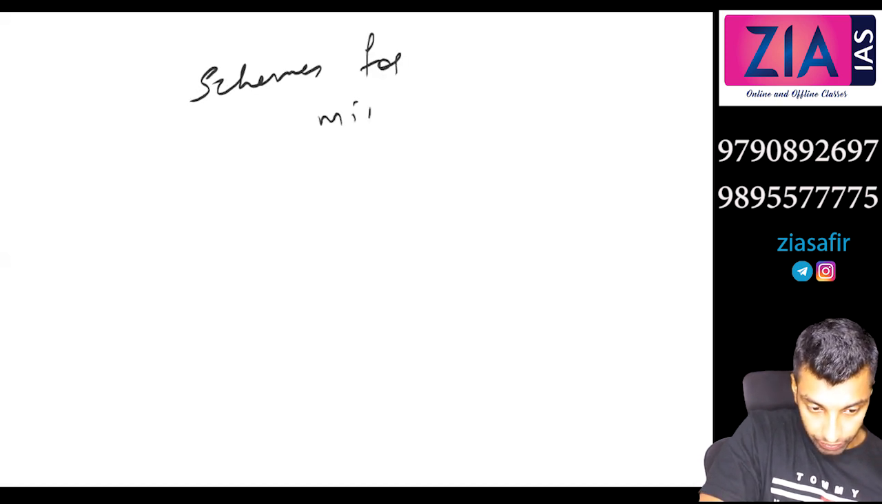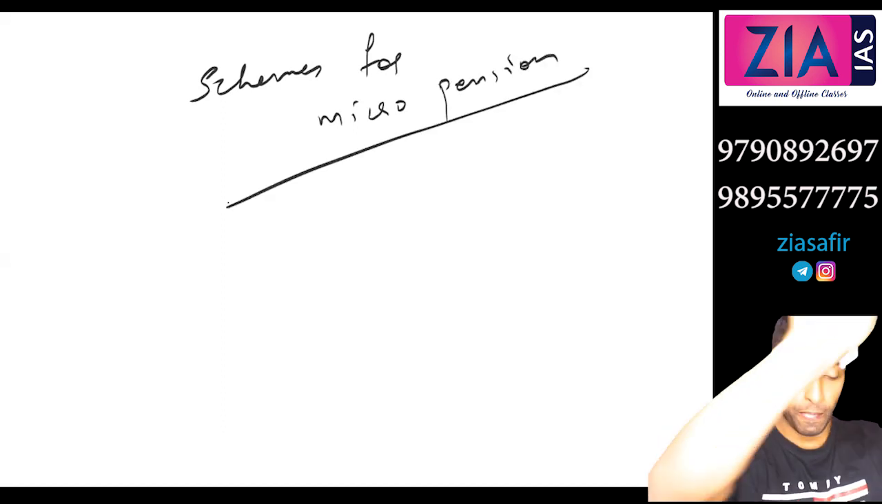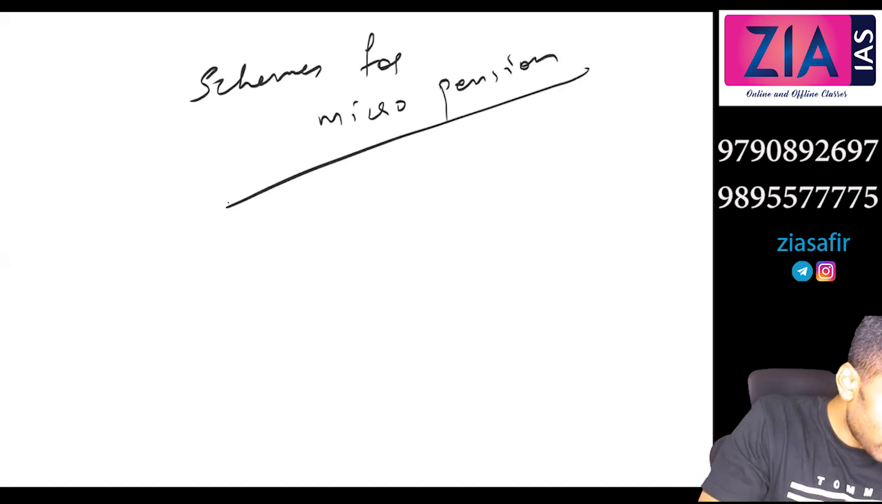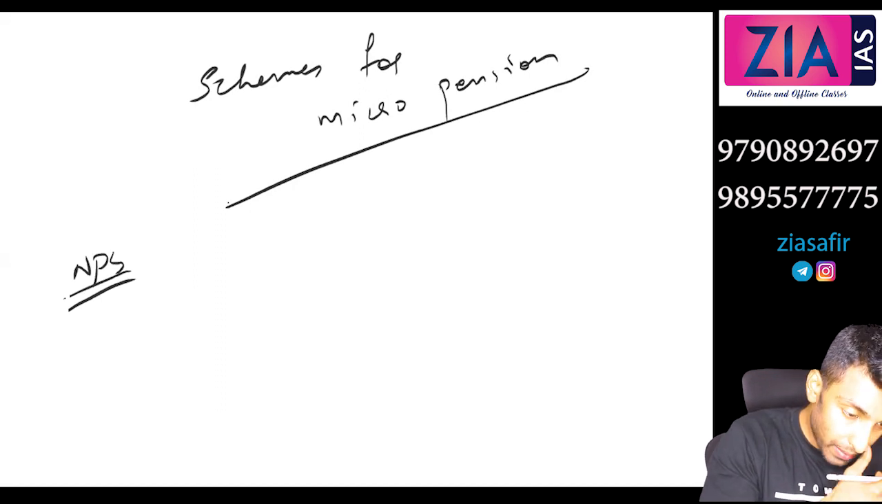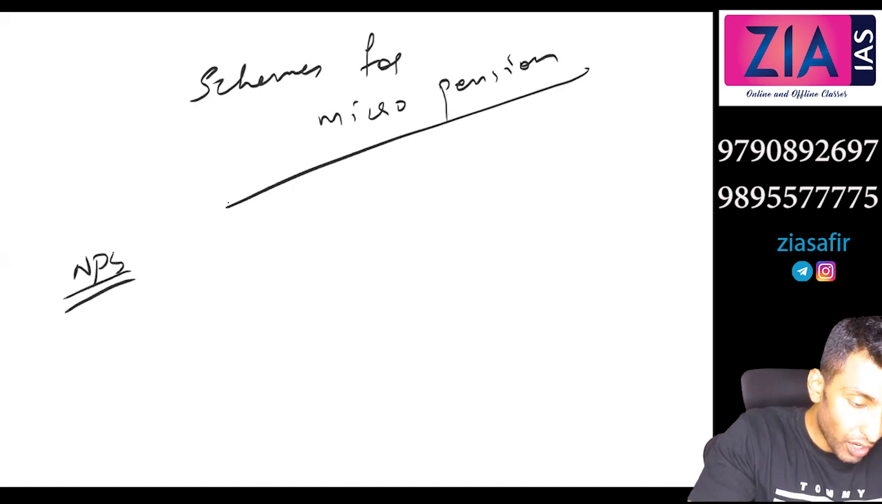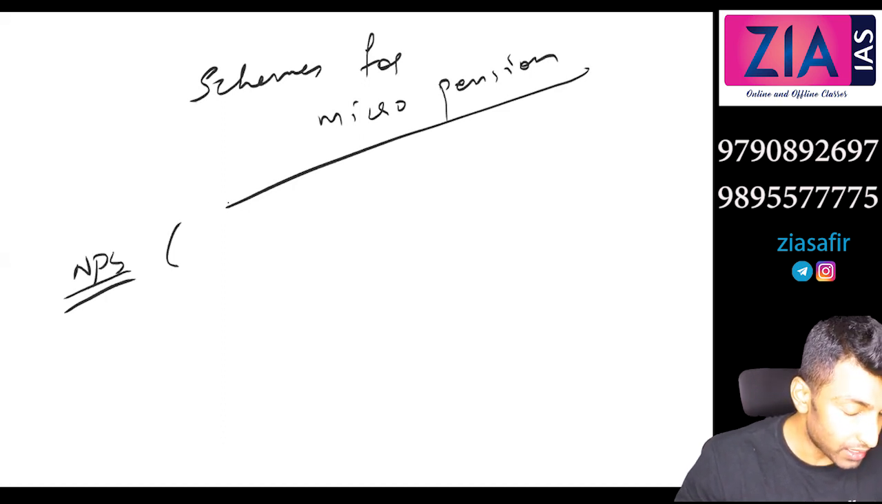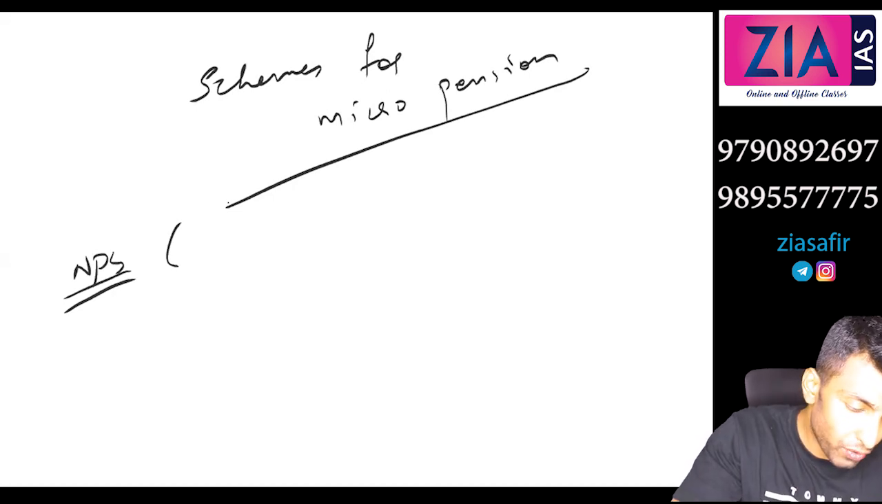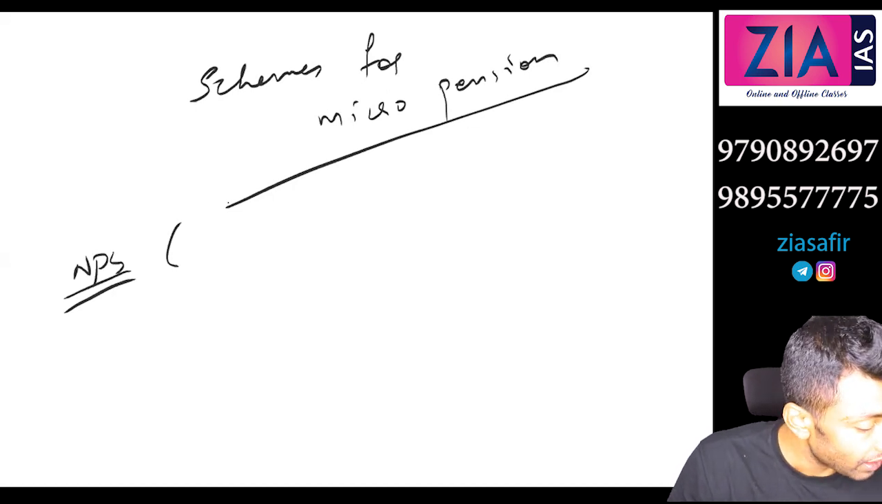Schemes for micro pension. In that you can start with NPS, New Pension Scheme. It was later renamed as National Pension System. I'll discuss that, but now just write New Pension Scheme. In bracket, if you want, you can write National Pension System. It was renamed as National Pension System later.